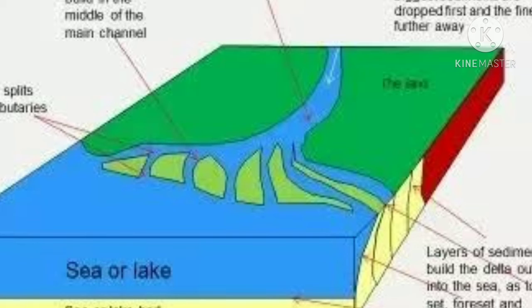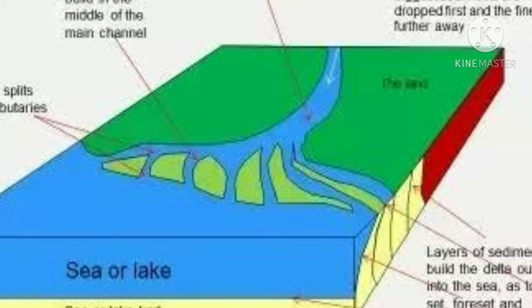In the areas of gentle slope, the velocity of the river is reduced. As a result, river cannot carry the total load of alluvium. Some alluvium gets deposited within the channel and it obstructs the main course of the river, and the river water gets split into a number of channels called distributaries,